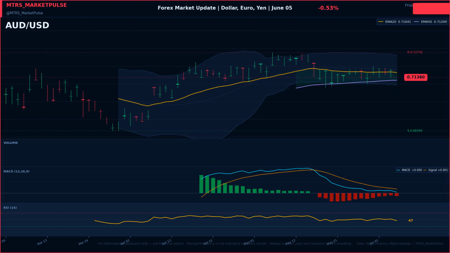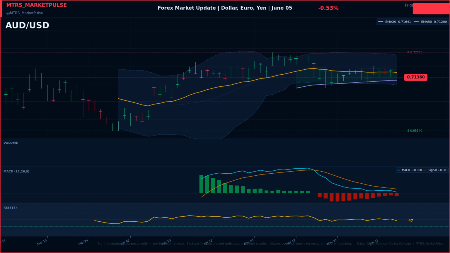Australian dollar to US dollar is trading at 0.7136, losing 0.53% on the session. The Aussie dollar closely tracks commodity prices, especially iron ore, and Chinese growth signals. Investor sentiment is being shaped by gold slips as rising oil prices and inflation concerns temper safe haven demand.